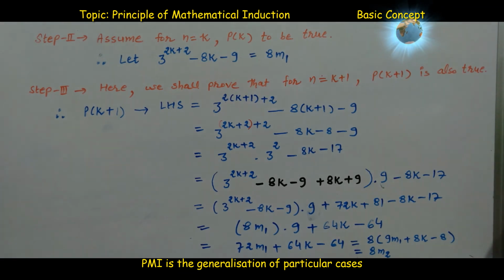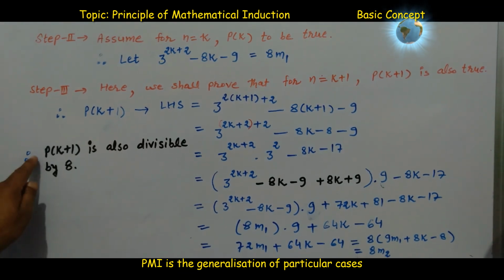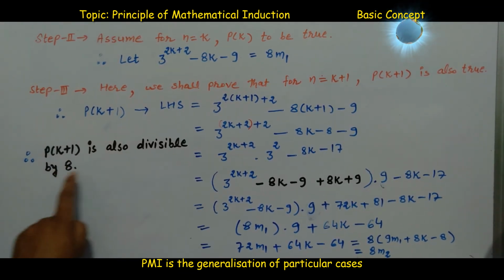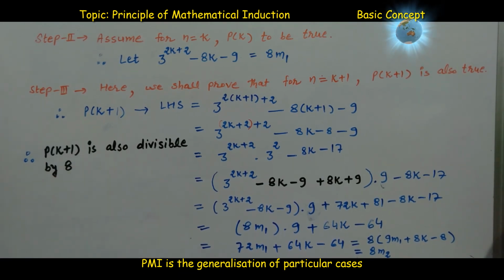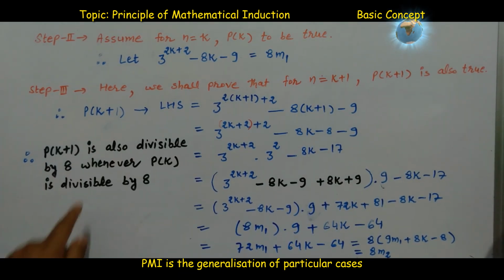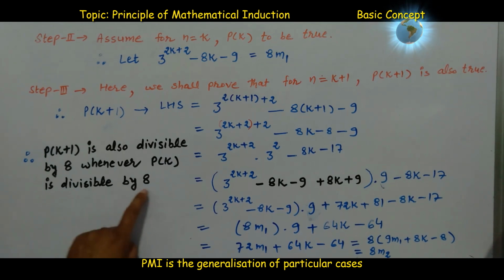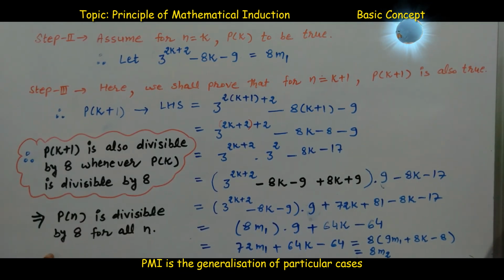So we have proved that Pk plus 1 is divisible by 8 whenever Pk is divisible by 8. The final conclusion is that Pn is divisible by 8 for all n. Hence proved.